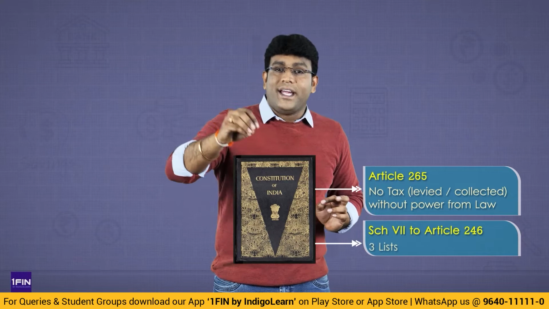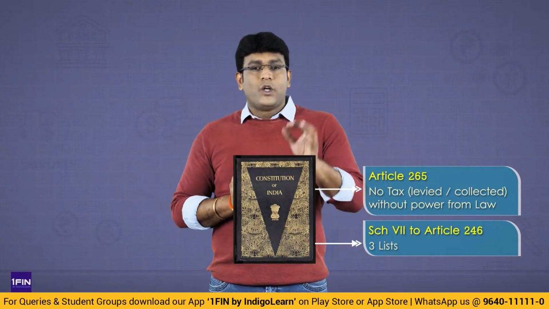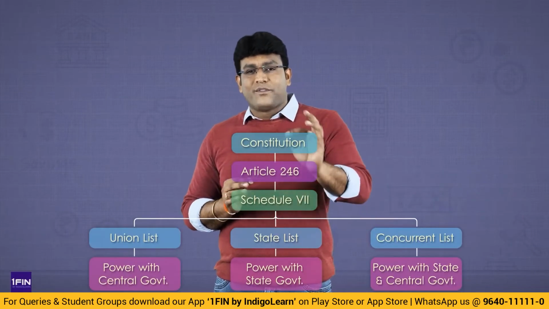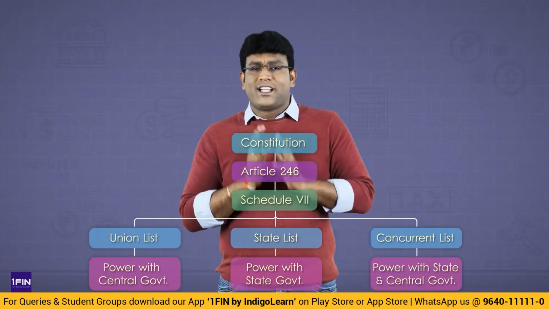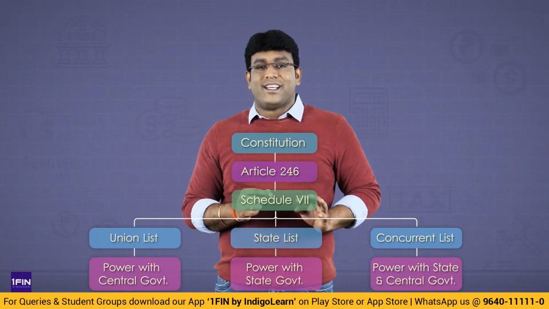For this purpose, my dear friends, in the Constitution only, in the 7th schedule to Article 246 of the Constitution, they have given 3 lists: the Union list, the state list, and the third one, the concurrent list.